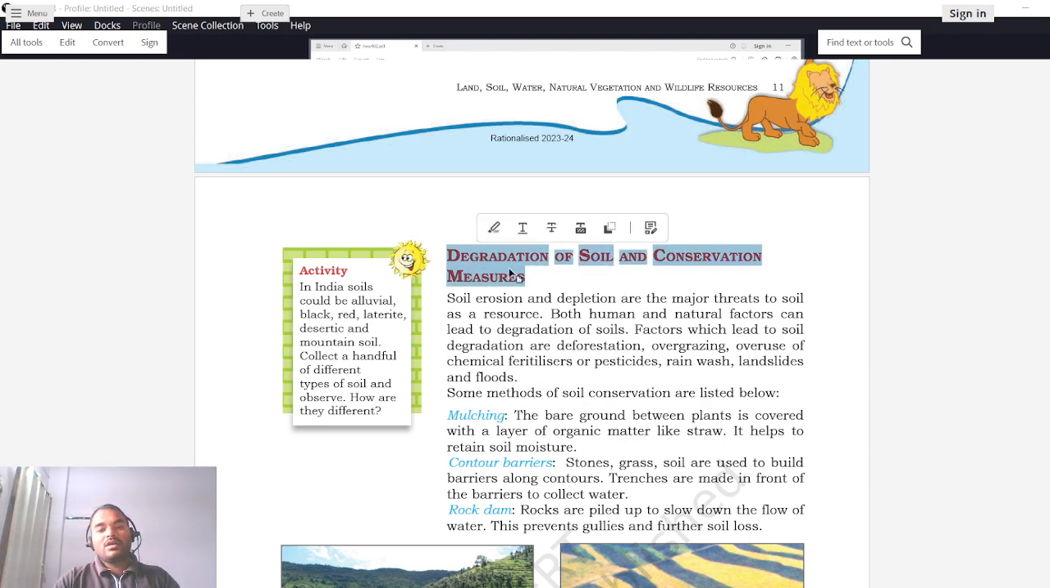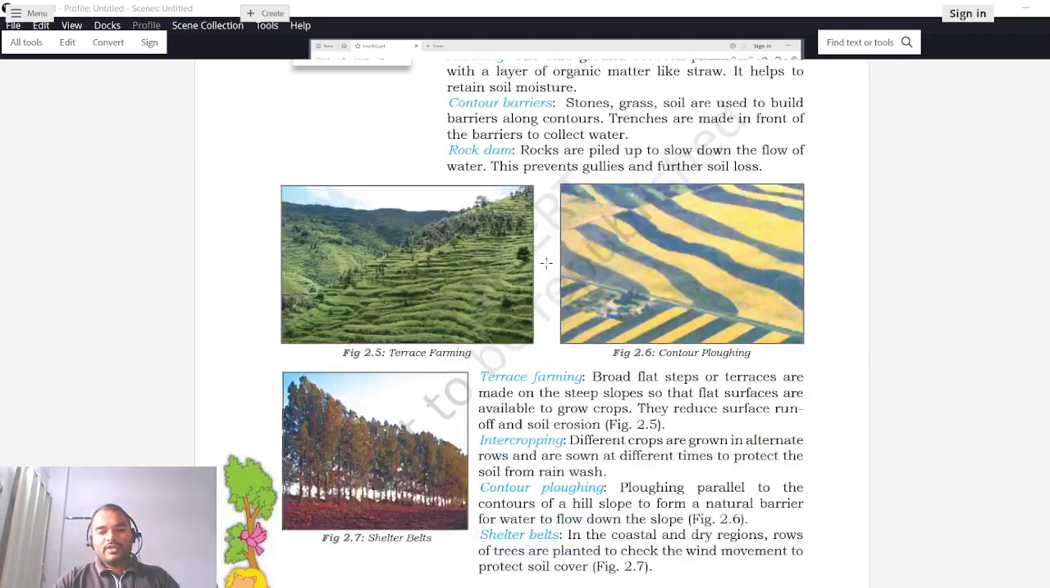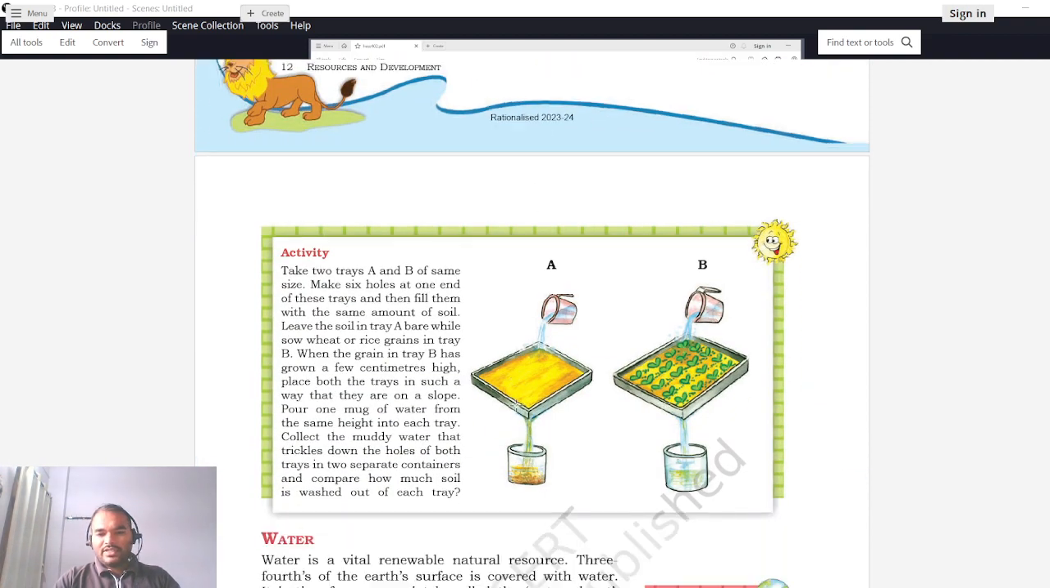What are the measures by which we can prevent soil degradation? We have already seen this activity. We'll just read it aloud. Take two trays A and B of the same size, make 6 holes at one end of the tray and then fill them with the same amount of soil. Leave the soil in tray A bare, while sowing wheat or rice grains in tray B. So what they have done is taken two trays and added some soil into them. Tray A is left bare, nothing is done. In tray B, wheat or rice seeds are planted.